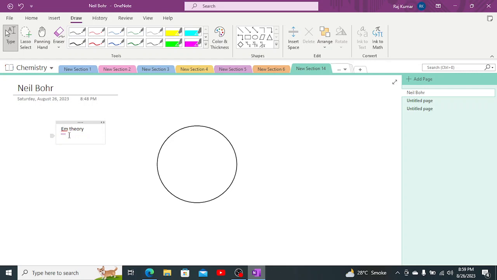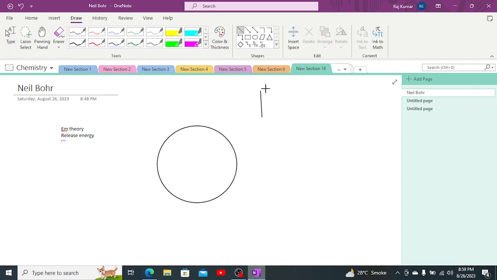After which there was another theory, the electromagnetic theory, which told that the electron is revolving around the nucleus, but due to the attraction of electron and proton, it is releasing energy, and that energy release is decreasing the energy of the electron. As its energy is decreased, the electron is arranged.